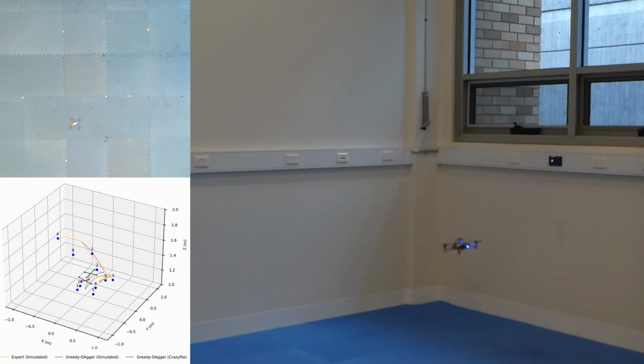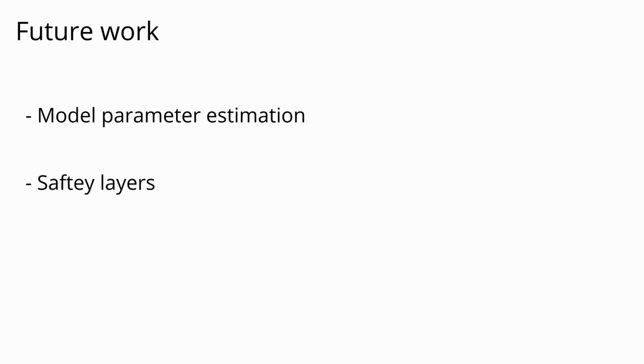The real-world Crazyflie student manages to successfully navigate between waypoints, however it is slower than its simulated counterpart and a simulated expert. This response could be due to the zero-shot transfer resulting in a model mismatch between the simulated and real-world systems. This experiment, however, does verify the simulation environment. Future work could look to add model parameter identification, as well as introduce safety layers, such that student rollouts could be conducted using real-world samples.